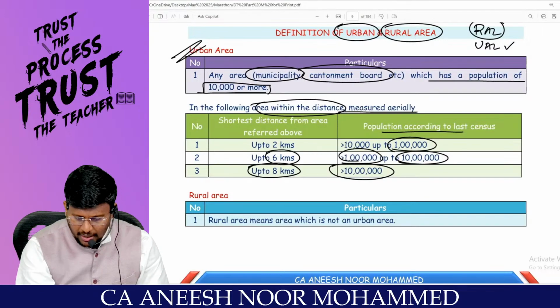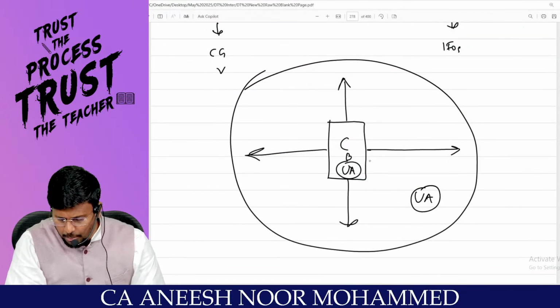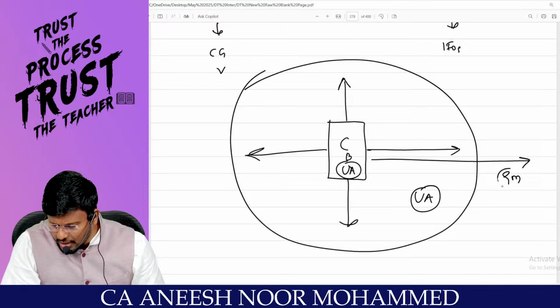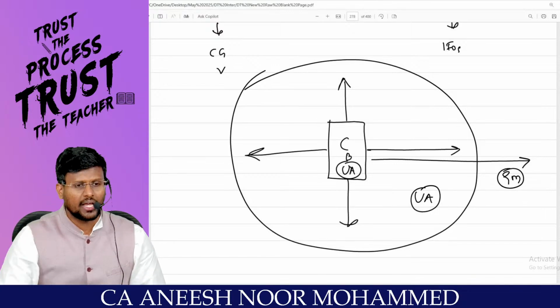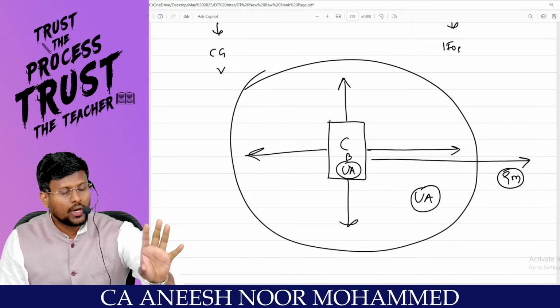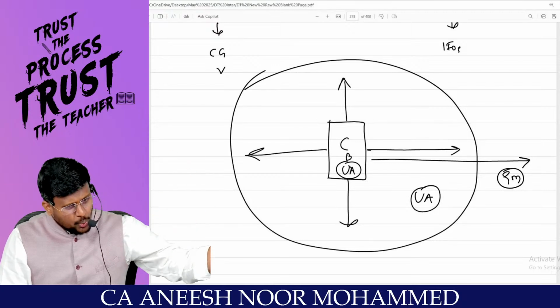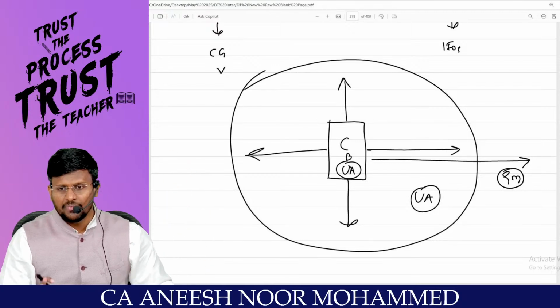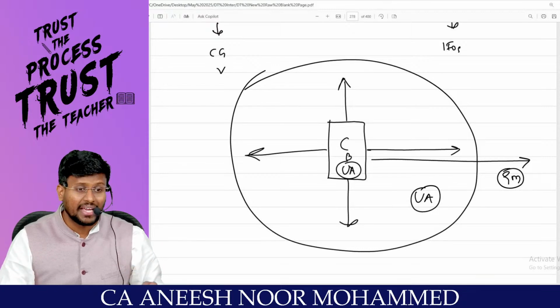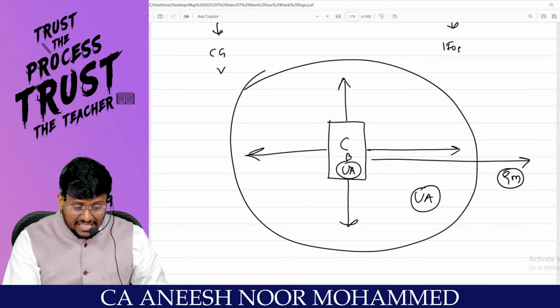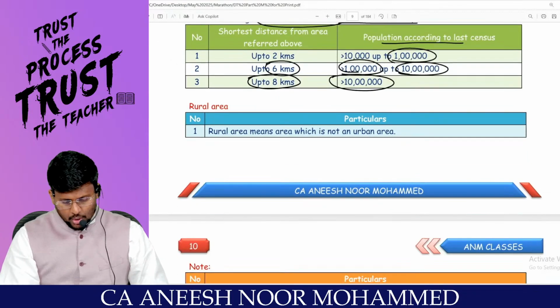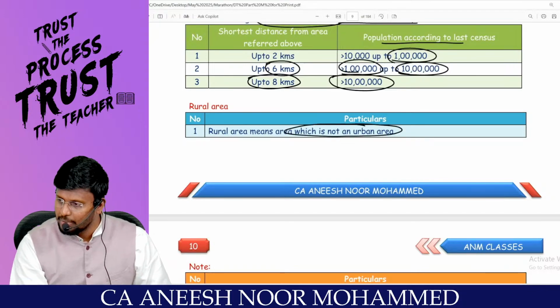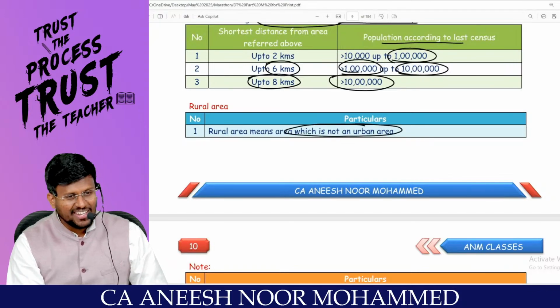So from the municipality or cantonment board, from here you are traveling to 9 kilometer. That's it. It is not an urban area. It is a rural area. So any land you are having at 9 kilometer distance, then such land is not a capital asset, because that land is situated in rural area. Means any area which is not an urban area. Urban area means any area which is not a rural area.